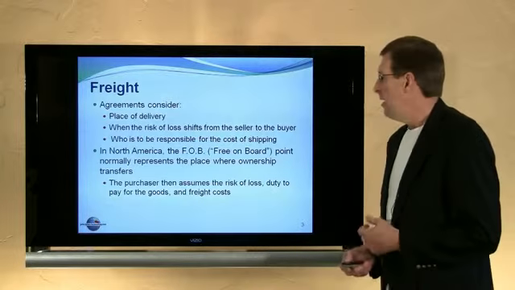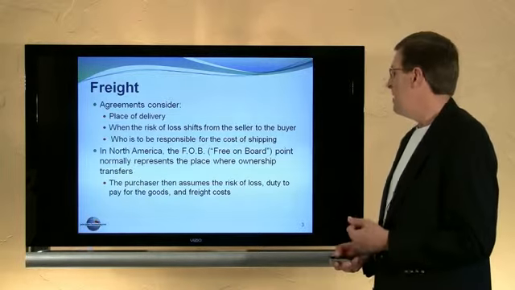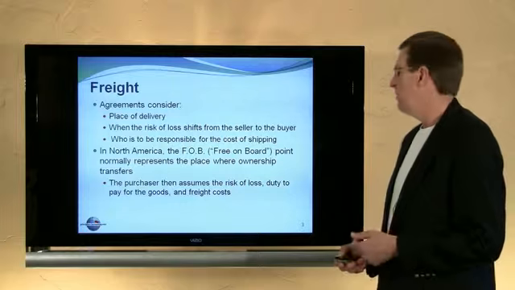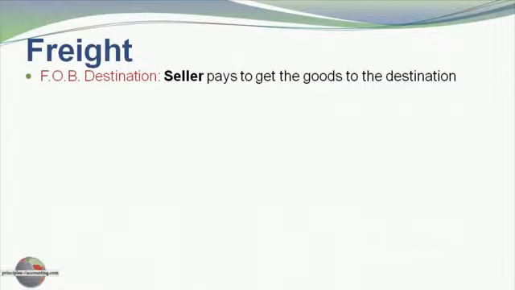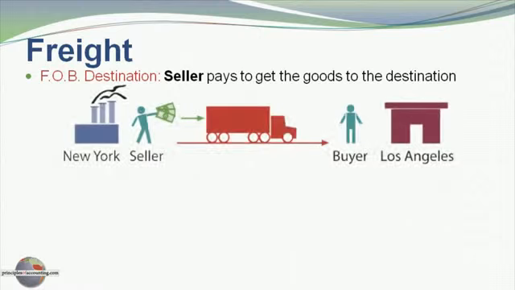In North America, we typically refer to this as FOB, or free on board point, which represents the place where ownership transfer shifts. So let's see how this works. If the goods are FOB destination, the seller needs to pay to get the goods to their destination. Here's a drawing. Our seller is in New York, is paying the freight company, and the goods are moved across the country to Los Angeles to be received by the buyer. So I'm putting a check mark. Those freight costs are incurred by the seller.